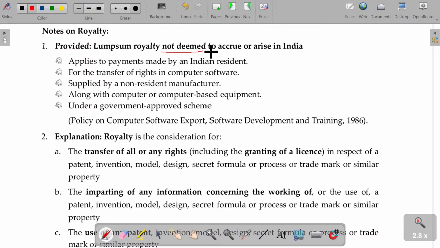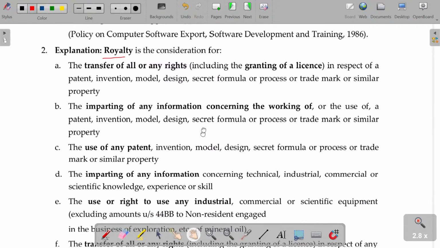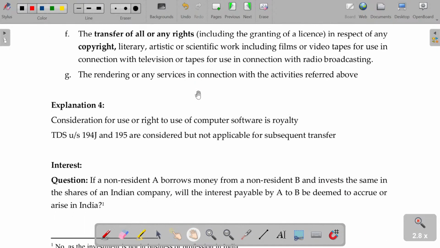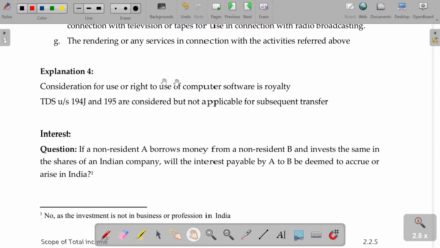In which case royalty will not be considered as deemed to accrue or arise in India? If the royalty is paid in lump sum, it is not considered. And royalty is also defined. These two are given here as notes. And the rest of these points you can study at the last, not now. Just before the exam, you can have a glance over this.